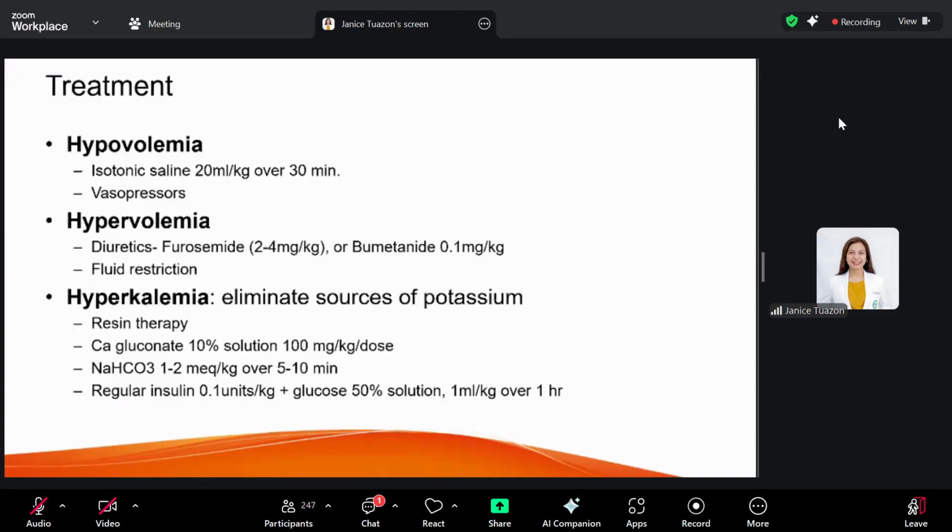Okay, so other regimen that will decrease your potassium would be your calcium gluconate. Calcium gluconate actually does not decrease your potassium, but it stabilizes your heart muscles. Remember, your hyperkalemia has an effect on your heart. It may cause cardiac arrhythmia. So the priority would be giving your calcium gluconate to stabilize your myocardial contractility. Then followed by your sodium bicarbonate and your regular insulin plus glucose. And these agents will help decrease your potassium by shifting your potassium intracellularly.